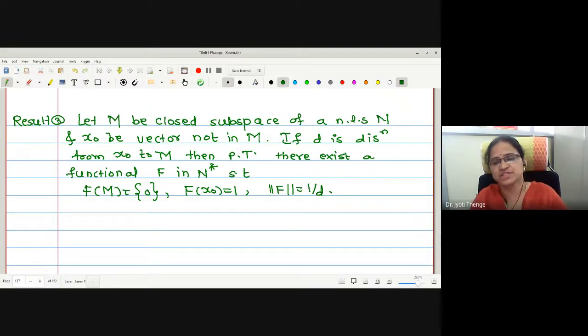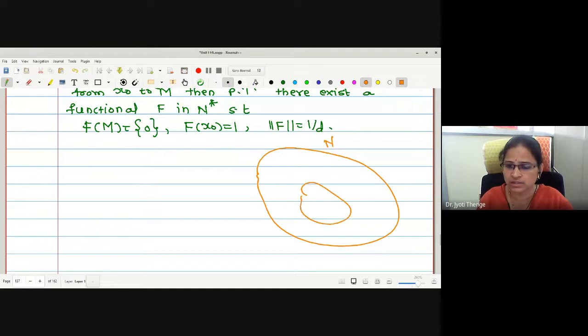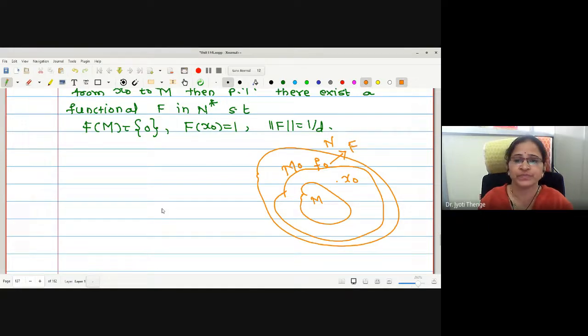Same statement as of this result number 2, the only change is in these 2 points. F of x naught is d previously and norm f equal to 1. All the rest of the things are same. The question is how you are going to define your f naught. This is N, this is M given, x naught is given, then we will form a space spanned by M and x naught, we will call it M naught. We will define a functional f naught and later I can extend it to f.